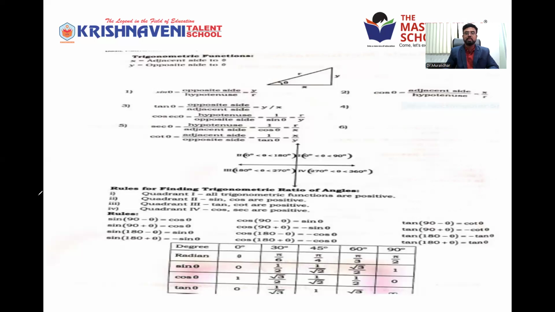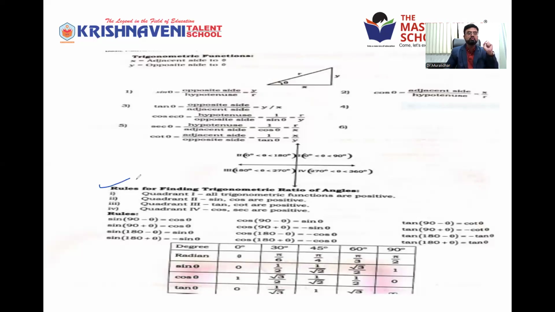Okay. So in trigonometry we have 4 quadrants: first 90 degrees, 180 degrees, 270 degrees and 360 degrees for the entire circle. That is mentioned here clearly, in terms of radians and in terms of degrees also. So there are totally 6 trigonometric functions: sin theta, cos theta, tan theta, cosecant theta, secant theta, and cot theta, and their representations. So this is enough. We will learn more and more about this in your mathematics.